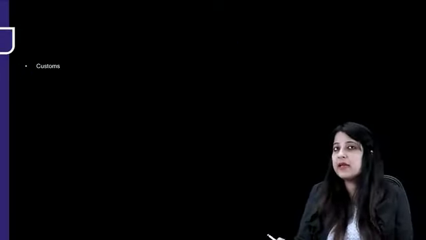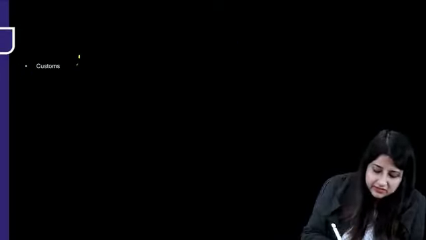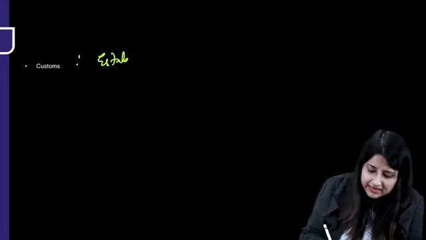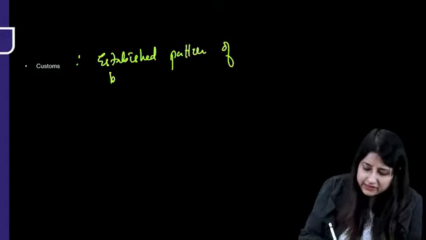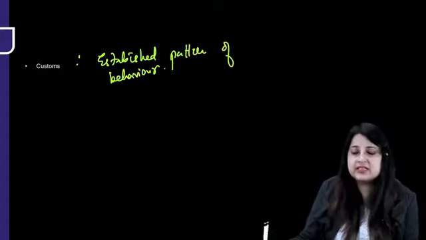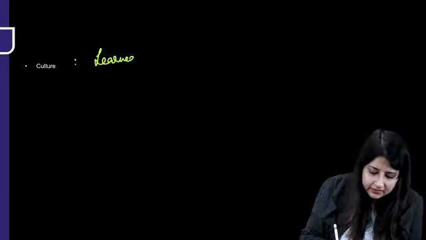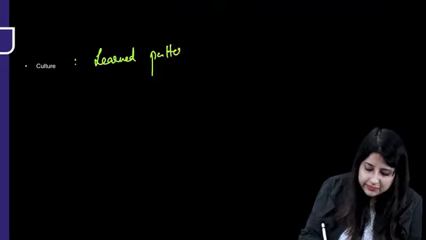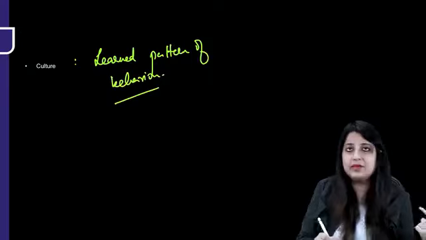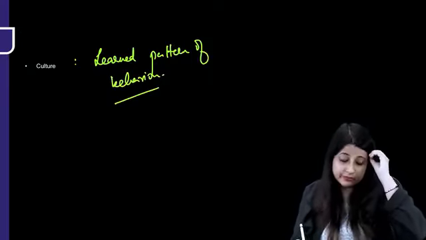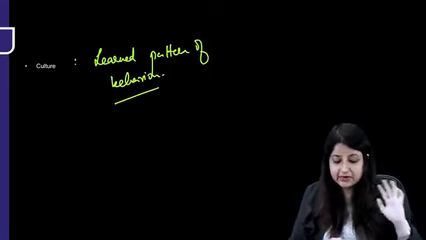Now what do you mean by customs, everybody? Any of these definitions can come: customs are an established pattern of behavior. That is what customs are. But what is culture? Culture is a learned pattern of behavior. Customs are certain things which are established, they are established patterns of behavior. Culture is a learned pattern of behavior.